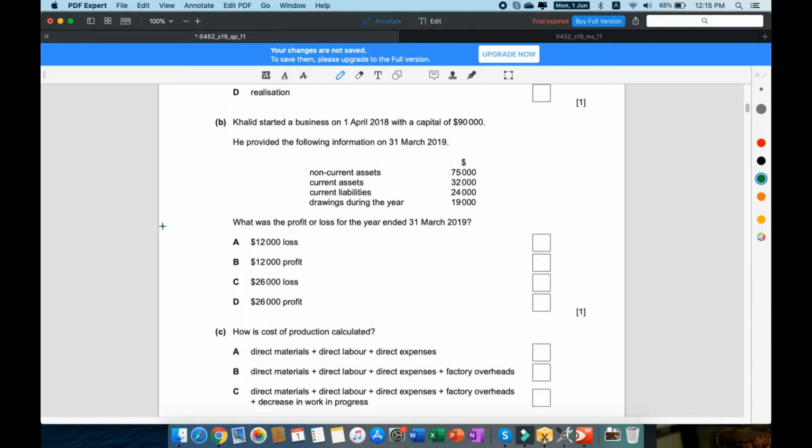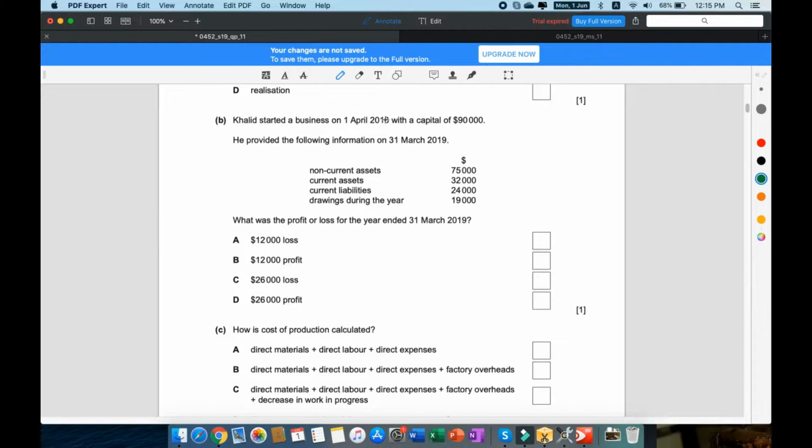Part B. Khalid started a business on the 1st of April 2018 with a capital of $90,000. He provided the following information, and there's some non-current assets, current assets, current liabilities, and drawings. So there's an easier way to do this rather than trying to remember the format for the balance sheet in your head. You can just use the simple accounting equation, which is total assets equals total equity plus liabilities.